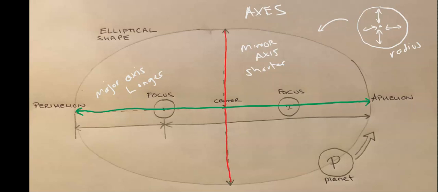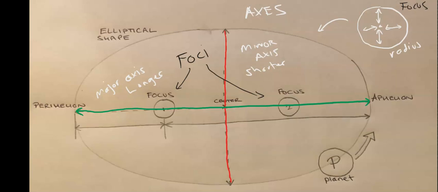So this is formed through the fact of two foci. So with a circle, there's one center, one single focus. However, with an ellipse, we have two focuses, and we call this foci as a plural. And these two are right there.